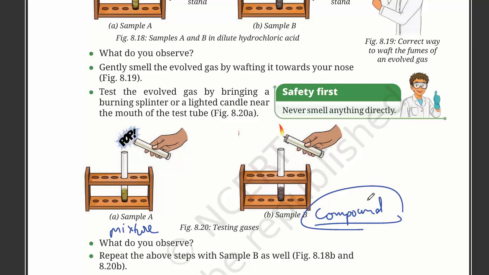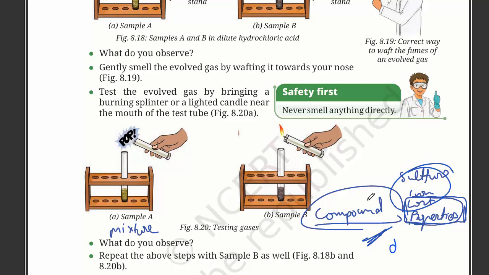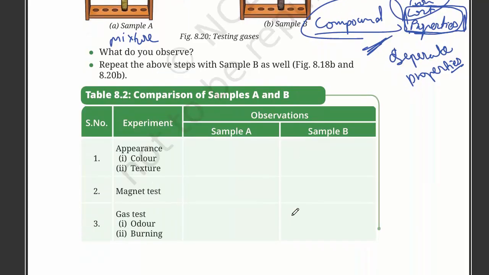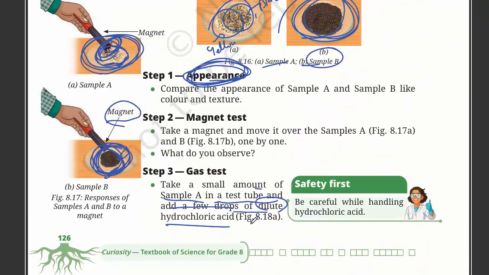In a compound, the sulfur and iron lost the properties of both, and together they create a compound that has its own separate properties. So these are the observations that we have made here.